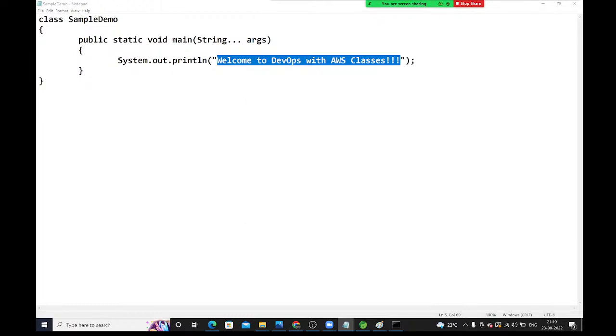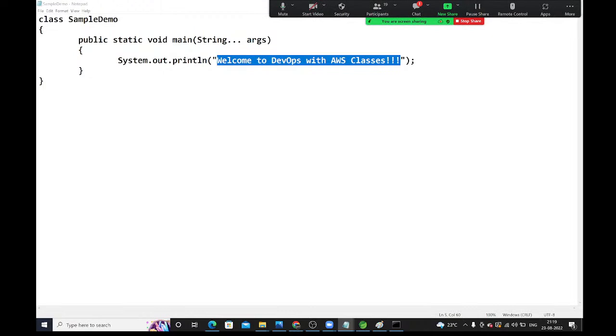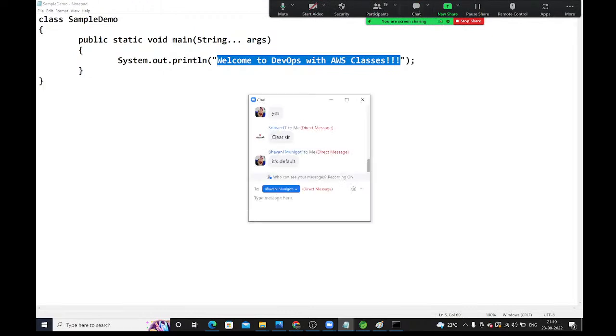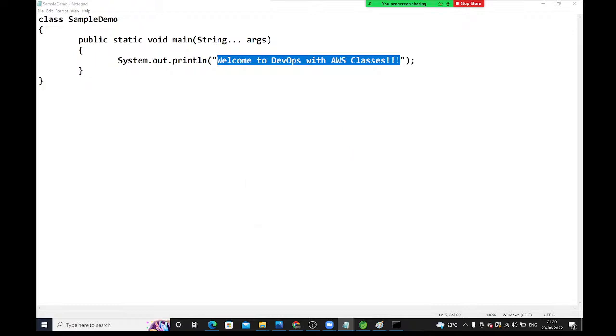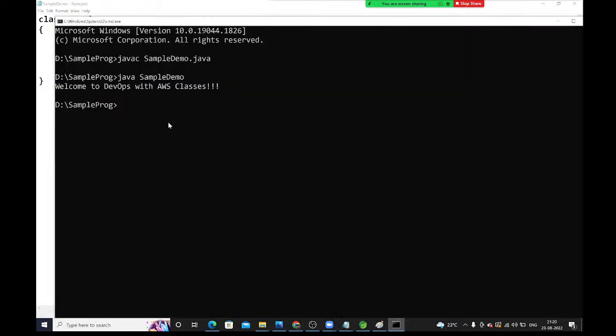Is it possible to compile one by one? I have assumed 200 Java programs are there in my project. Can I compile them one by one manually? How much time will it take? It will take a lot of time. It is very difficult to compile one by one using javac program name.